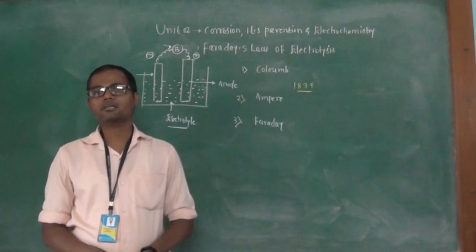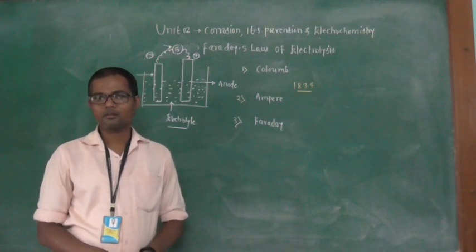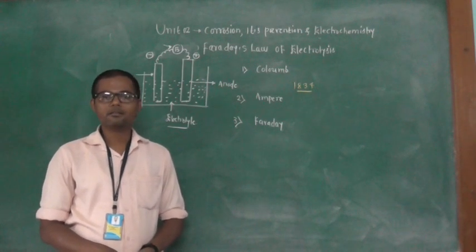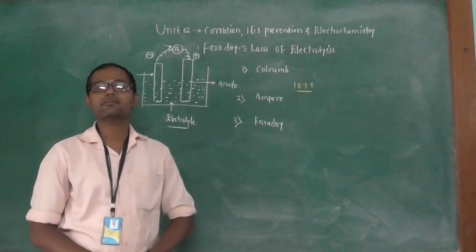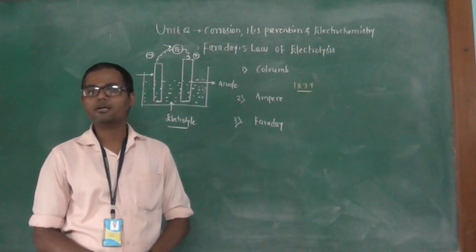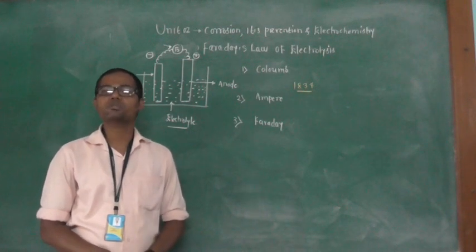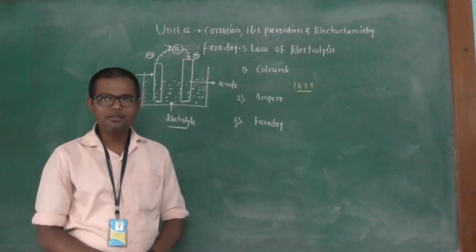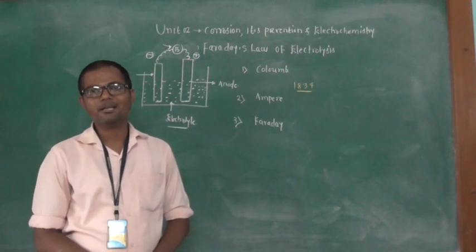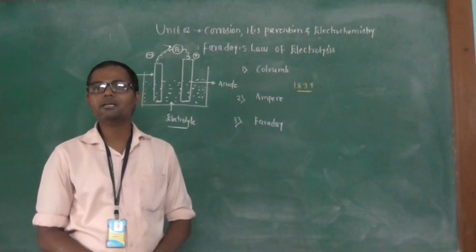Those statements are called Faraday's laws of electrolysis: Faraday's first law and Faraday's second law.